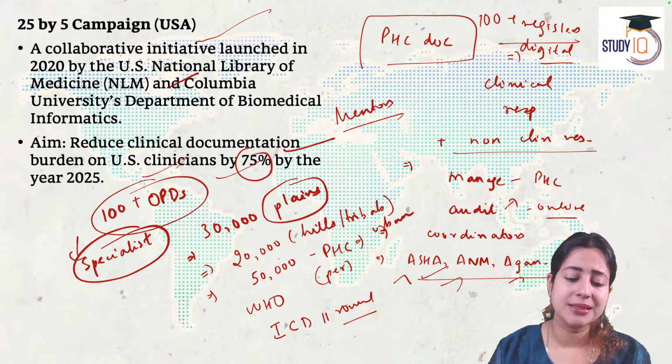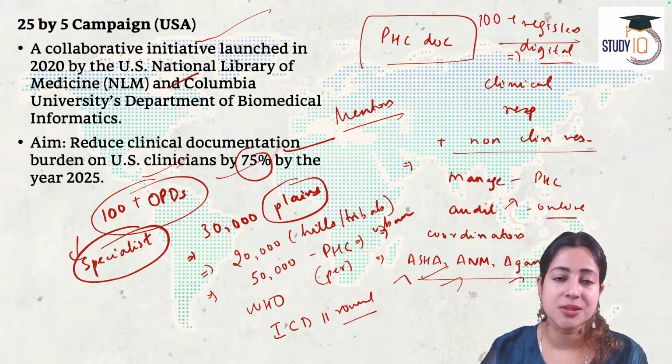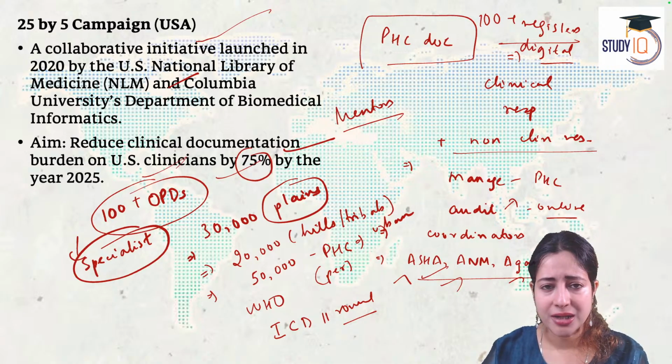Now, apart from that, there are some more solutions. For example, registers that are about 10 years old now. Why can't we just dump them? Remove them now. We can't keep on having 50 years registers with us. That only piles up to the burden of the primary healthcare. Let's do automation. Why can't we use some AI?